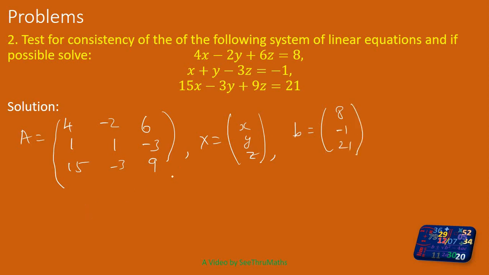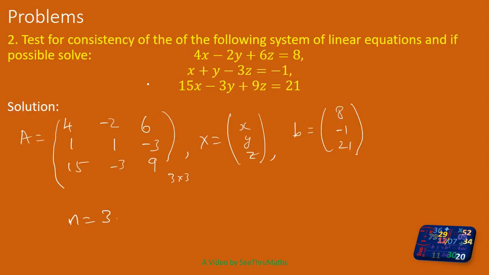Okay, so if you want we can highlight here, this is 3 cross 3 and here n is equal to the number of unknowns, that means the number of variables is equal to 3. Now what we want to do? Now we want to write the augmented matrix and find the rank. So 4, minus 2, 6.